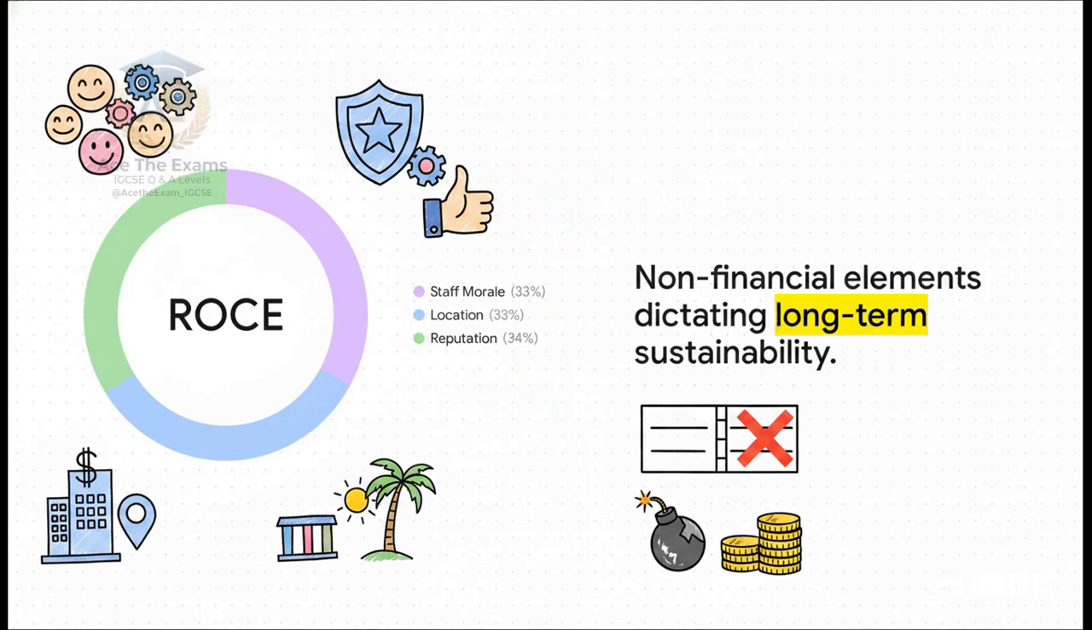Furthermore, you've got to look beyond the ledger to the true quality of profit. You must factor in non-financial elements that dictate long-term sustainability. I'm talking about things like staff morale, the physical location of the business, and its overall market reputation. You won't find a line item for employee happiness in a T account, but these factors absolutely dictate your return on capital employed, or ROCE, over the long haul. A highly profitable company with terrible staff morale is just a ticking time bomb. Eventually, high turnover is going to destroy those margins.